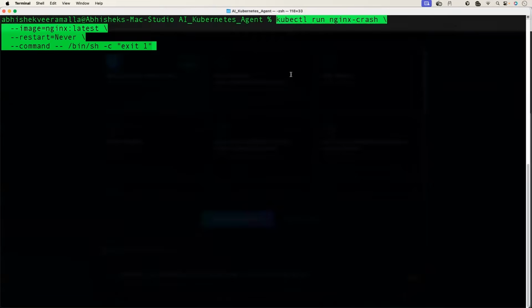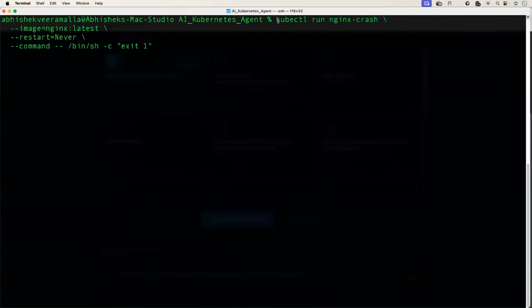I'll deploy Nginx pod using kubectl run nginx-crash. This is the deployment name. The image is Nginx latest, but in the command, I'm just passing exit one so that the Nginx container within the pod goes to the crash loop backup state. Perfect. Let's see. Okay, nginx-crash is created.